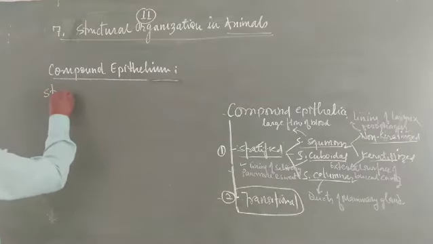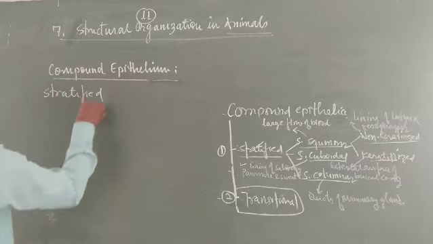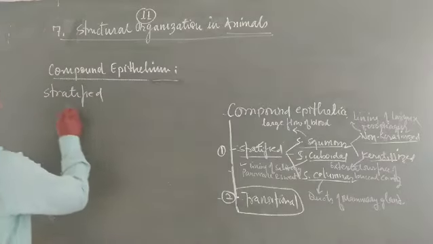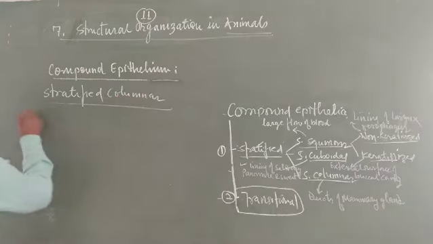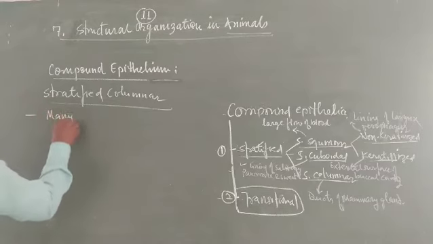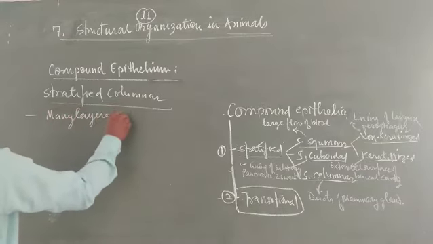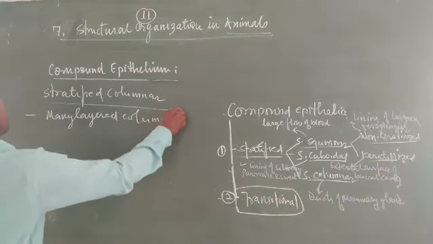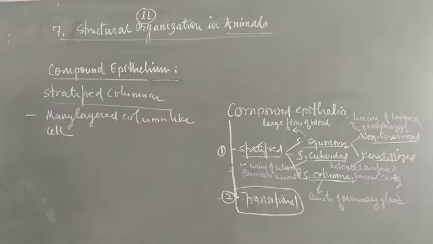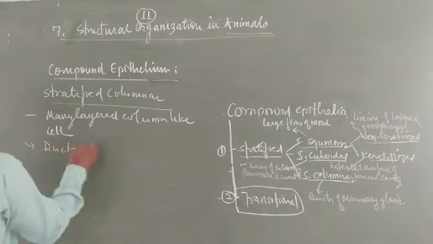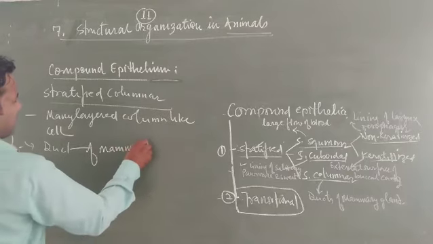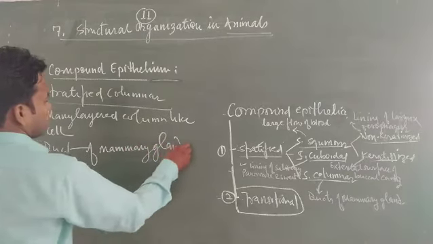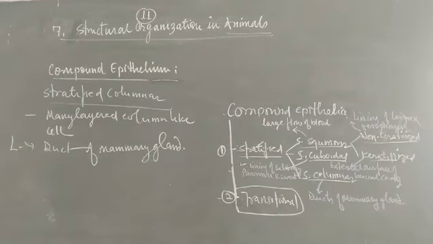Now, stratified columnar. The name indicates that it is many layered but the cell is columnar, meaning rod shaped. Stratified columnar means many layered column-like cells. Their locations are generally the duct of the mammary gland, especially in mammals.